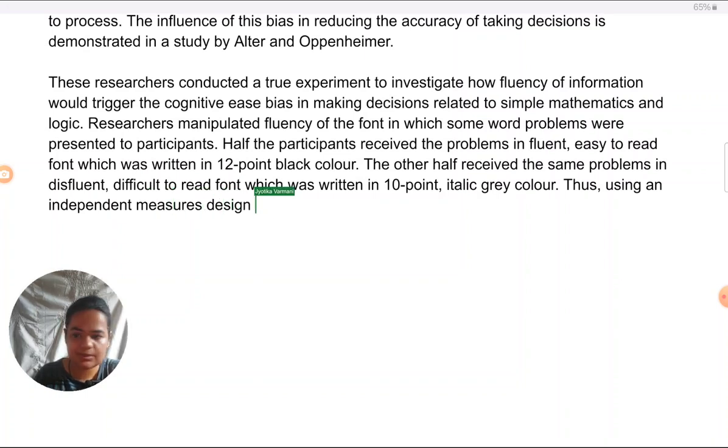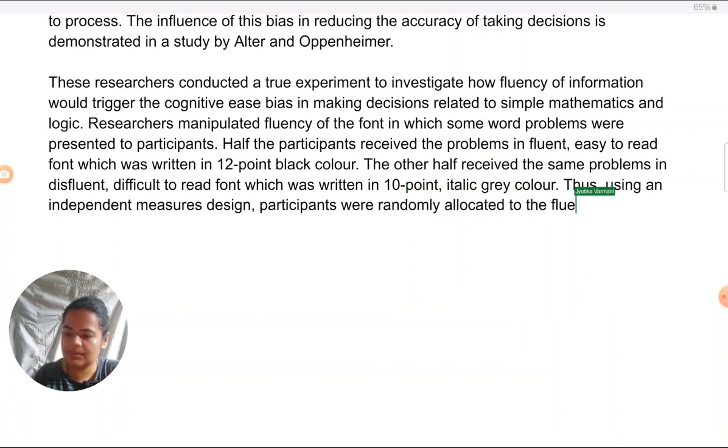I'll add one more feature here. Participants were randomly allocated to the fluent or disfluent conditions.